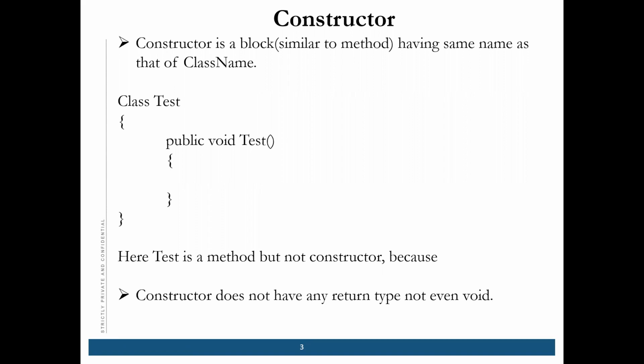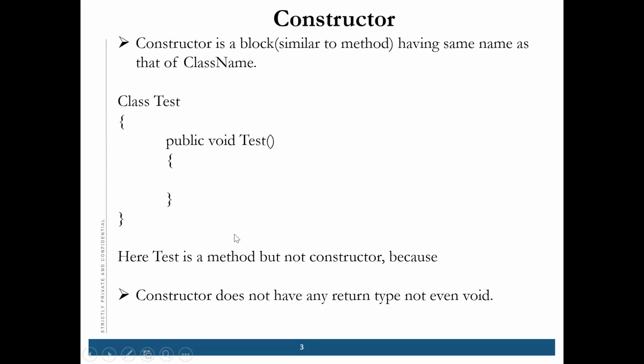Okay. I've told you that if it has the same name as the class name, then it's a constructor. But a constructor doesn't have any return type. So is this a constructor? This public void test?